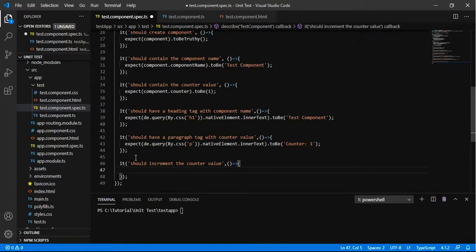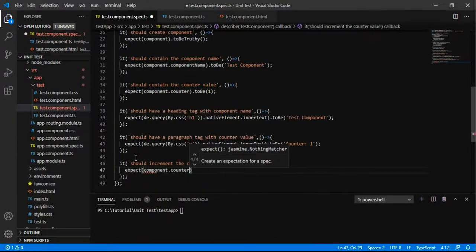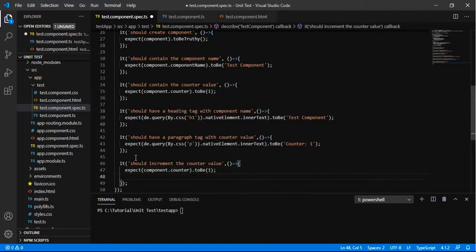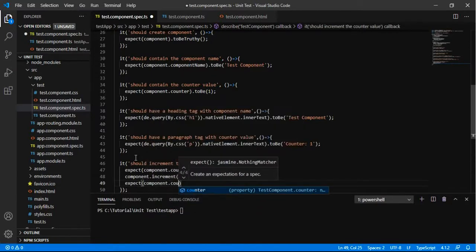First of all, I am expecting the counter value of the component to be 1. And as soon as I call the function increment, I am expecting the counter value to be incremented and it should be 2.